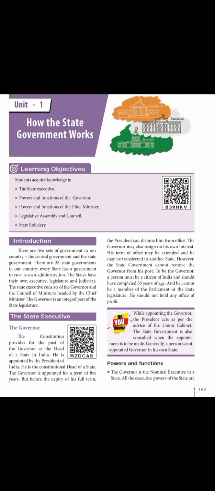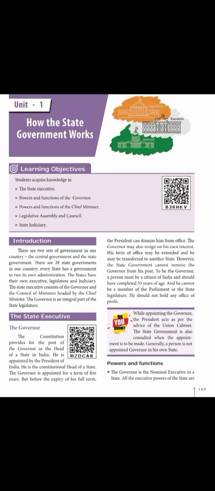He is appointed by the President of India. He is the constitutional head of a state. Who appoints him? The governor is appointed for a term of 5 years, appointed by the president. The president can dismiss him from office. He can also resign on his own interest.